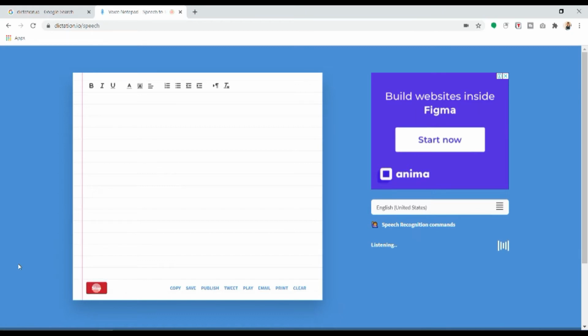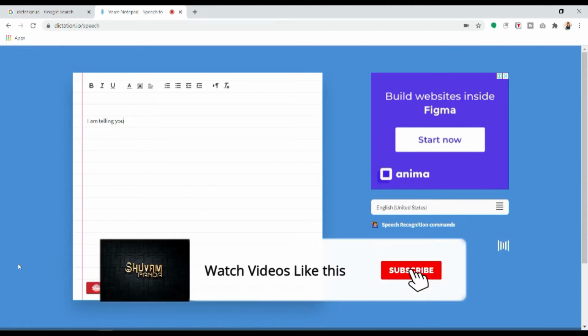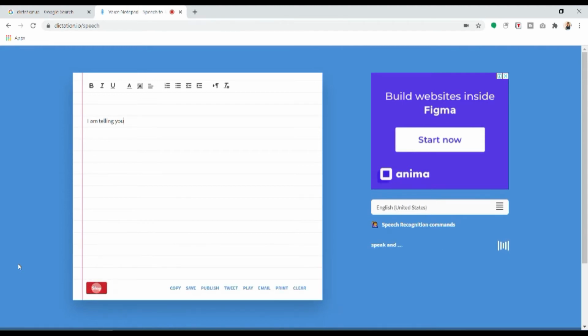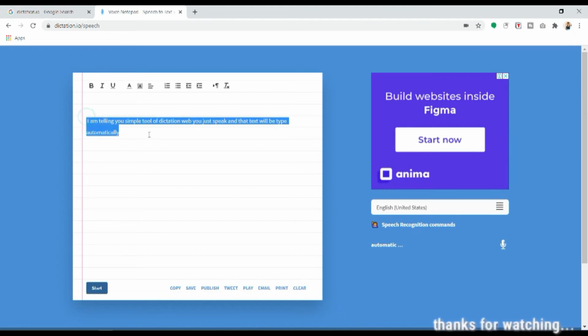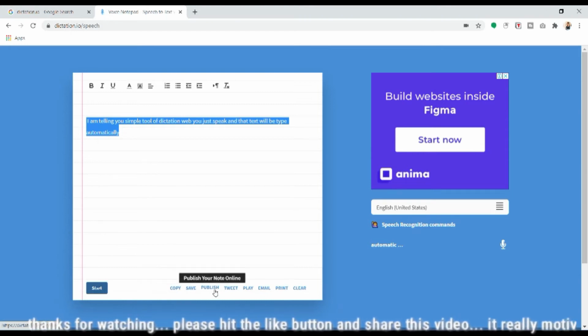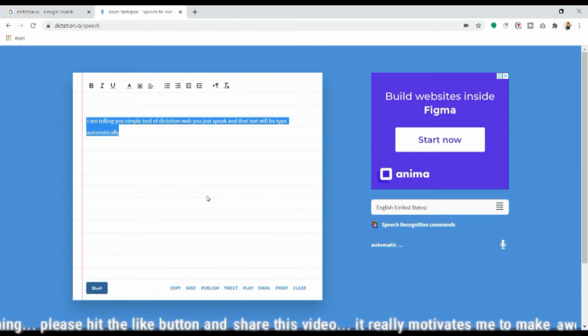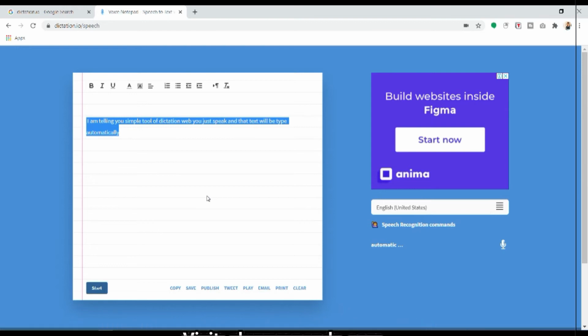And while I am telling you that this is a simple dictation tool, where you just speak and that text will be typed automatically, let's see. Let me press the stop button. Now you can see that whatever I have said has been typed automatically. Now you can copy, you can save, you can publish, or you can do any text work you want right now. So this is the simple tool that I use every day, every time.